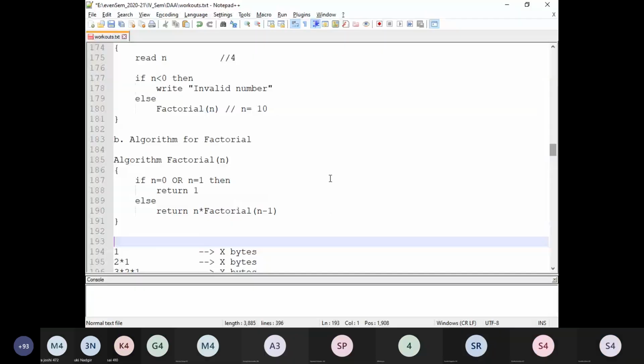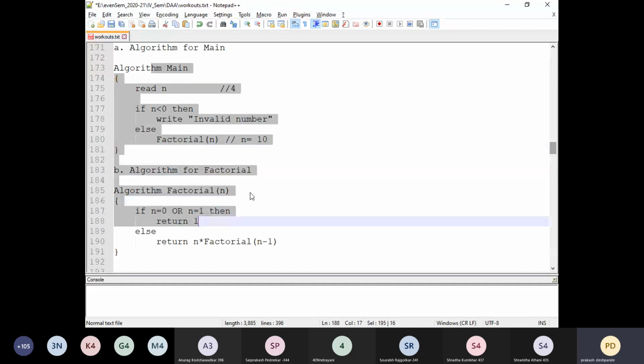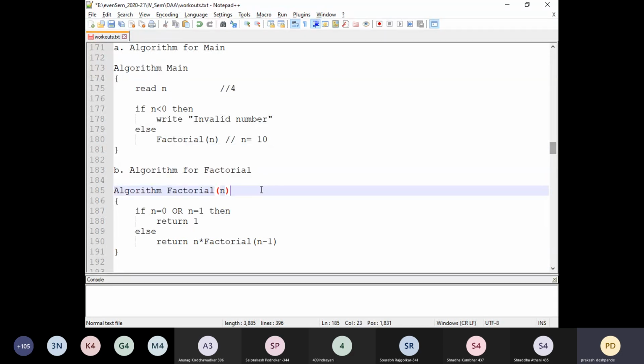See, earlier also we had studied this particular algorithm, right? The factorial, finding the factorial of a given number. The algorithm remains the same, but the way we look at it and the data we take out from it will vary depending on what type of concepts we are studying.